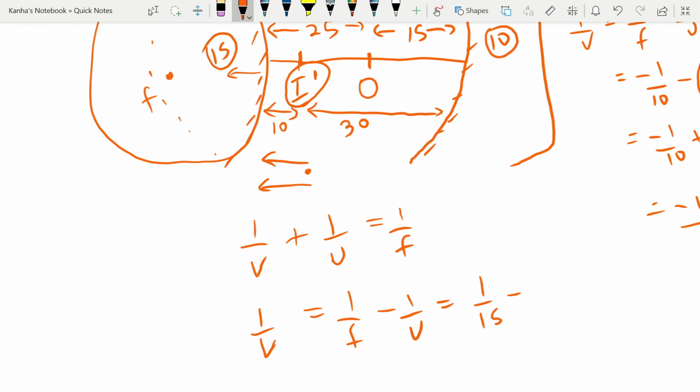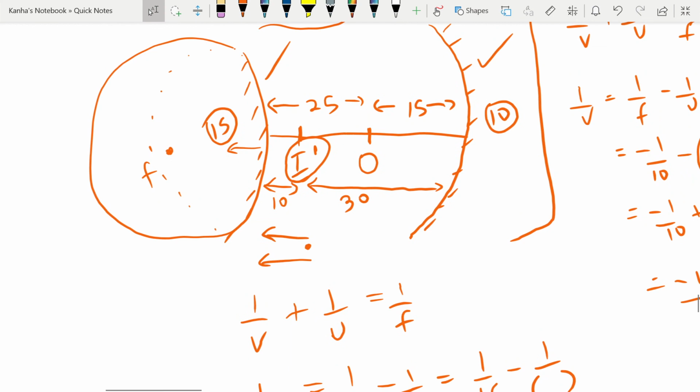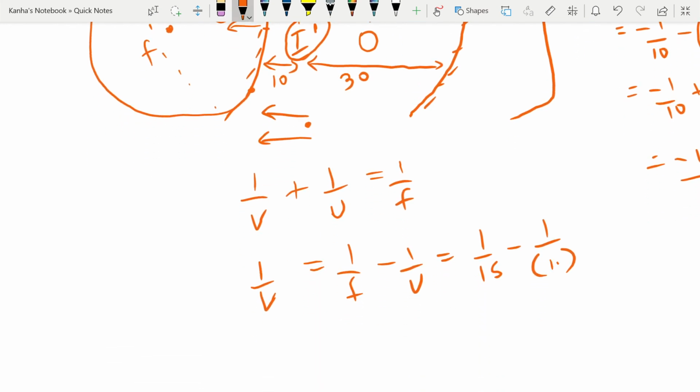Now what about 1 by u? What is the value of u here? The u is measured from the pole, it is on the right side at a distance of 10 centimeters. So it is minus 1 by 10.